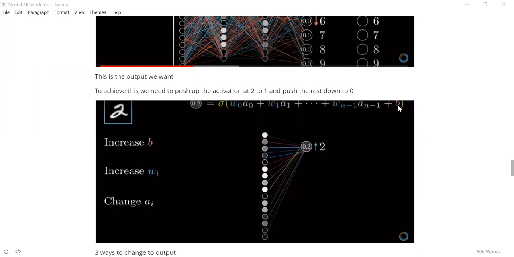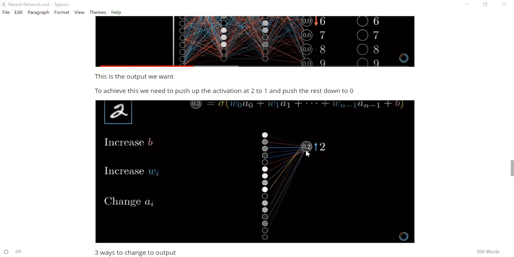So sigmoid or tanh and all those things, right? These are monotonic functions. So if you increase the value, the activation value also increases. So if you increase bias, the total sum increases, or instead of that, you can increase the weights also, or you can increase the outputs of the previous nodes. So by doing any of these three, you can improve the value at 0.2, right? This is how you try to improve the value at 0.2.